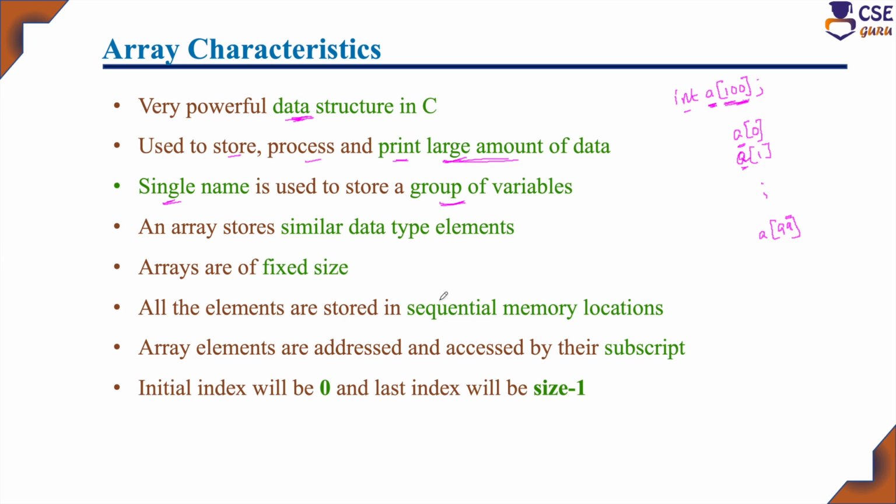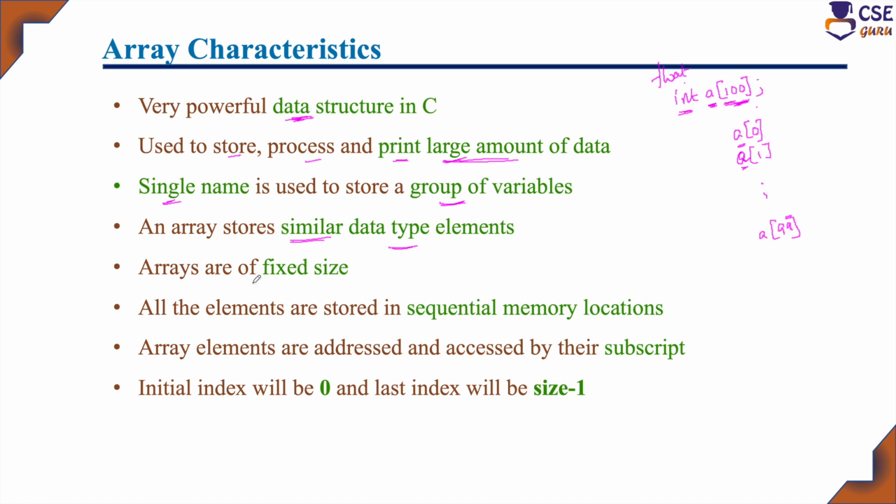And an array stores similar data type elements. That is, if you have declared integer, all 100 elements will be of integer data type only. If you have declared float, all 100 data items will be of floating point data type only. If you have declared character, all the data items will store characters or strings.